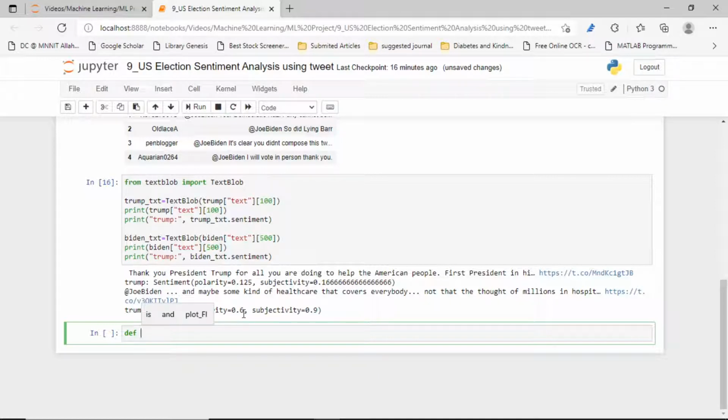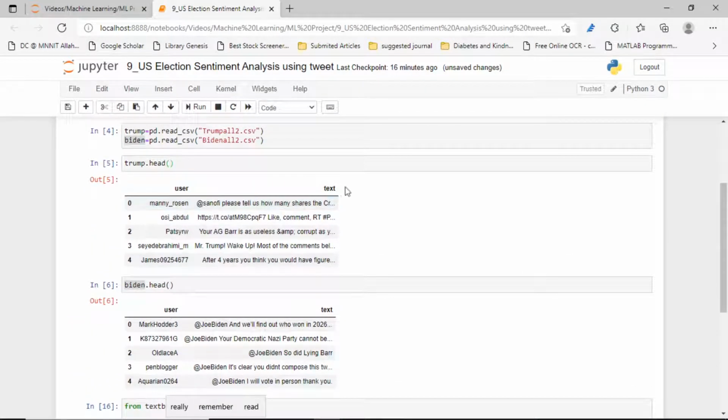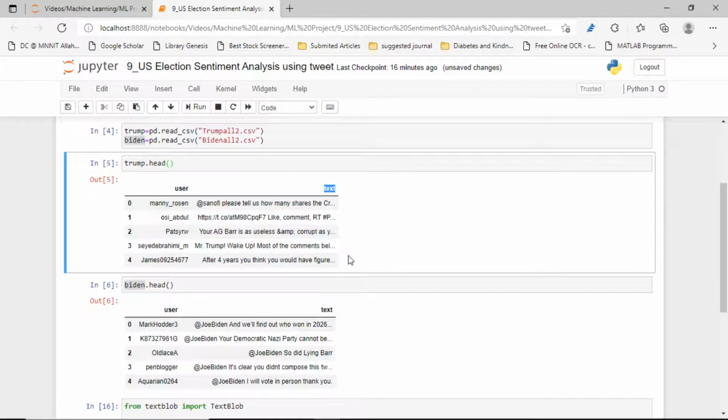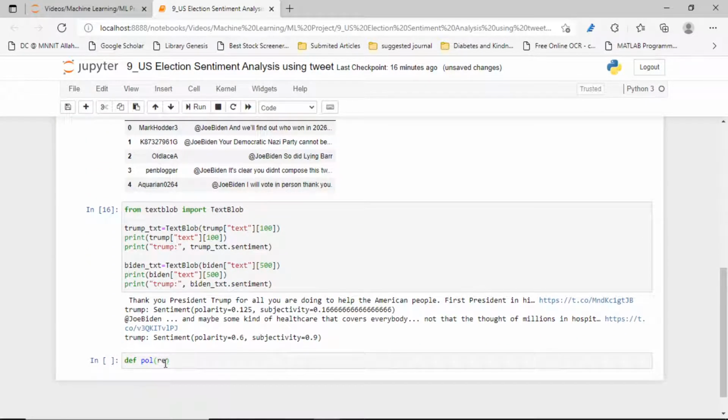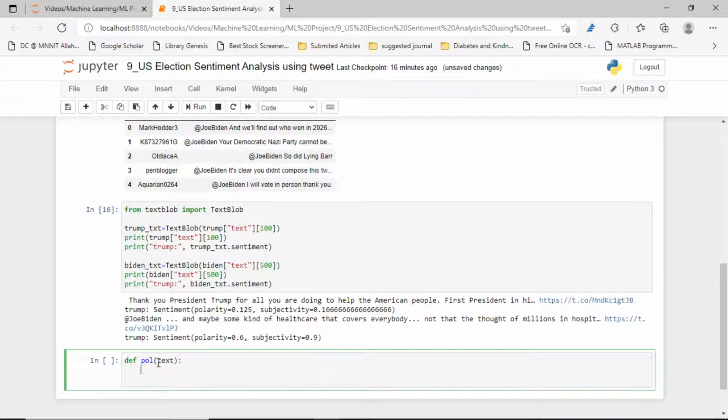We have to create a function to find the polarity. Suppose we call it pol, and we have to pass the particular review value, that is, the text value we want to pass to this function. Now we want to return its polarity value.